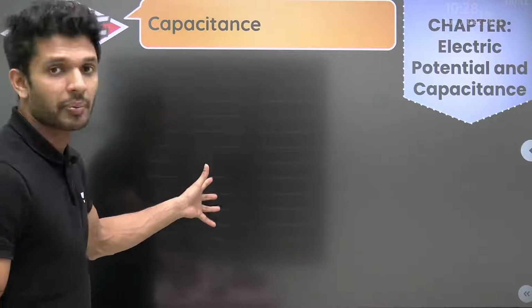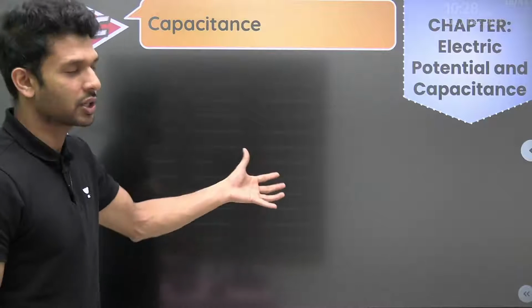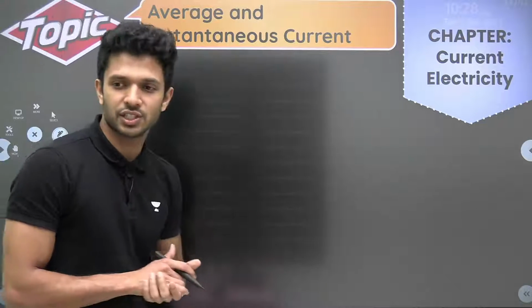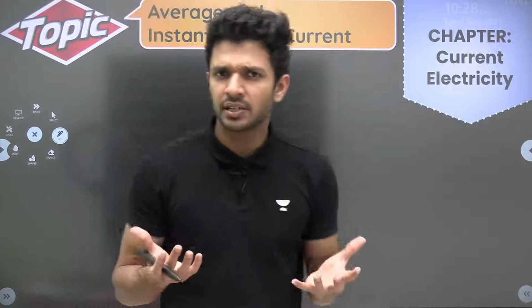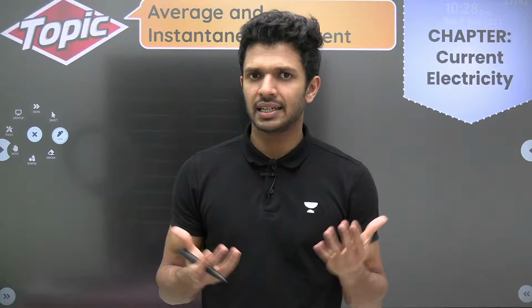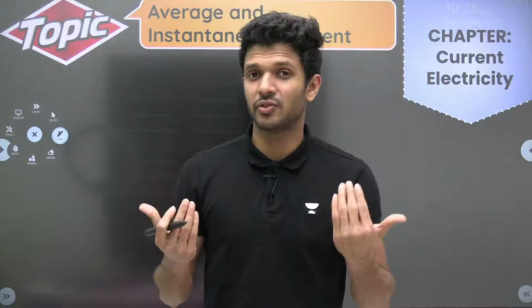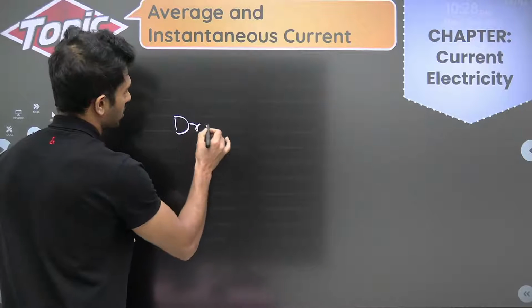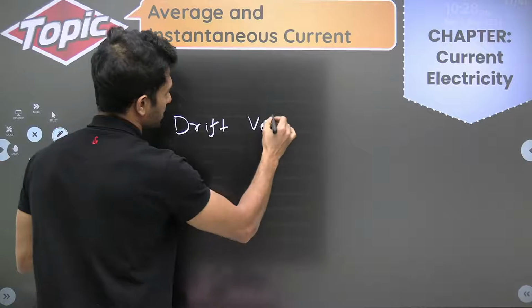Okay, so related to capacitance, we already have discussed what all topics will be coming. Then the current electricity chapter, right? It starts from the definition of current electricity, which we already know. Then it talks about some extra terms, such as drift velocity.